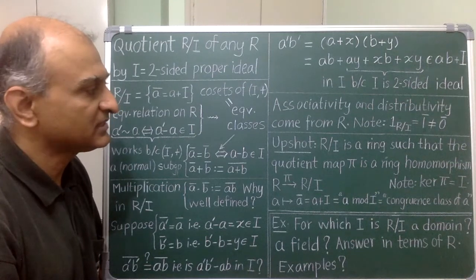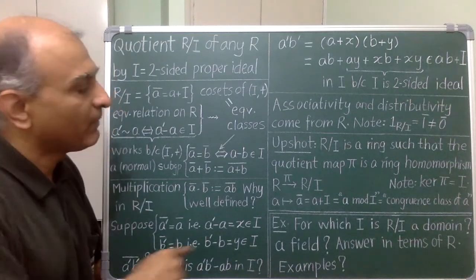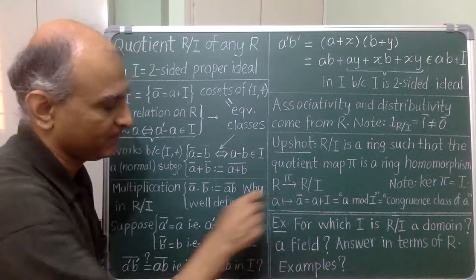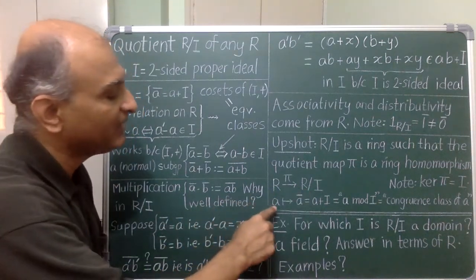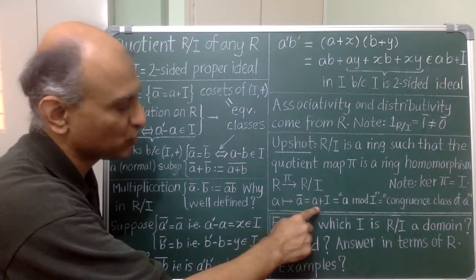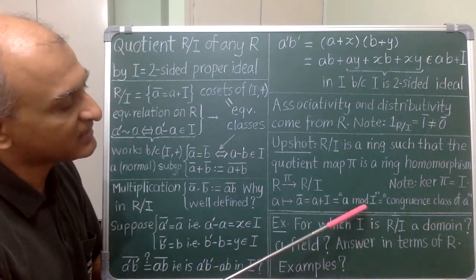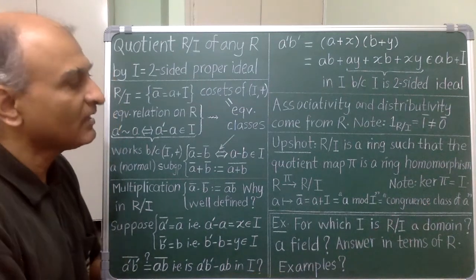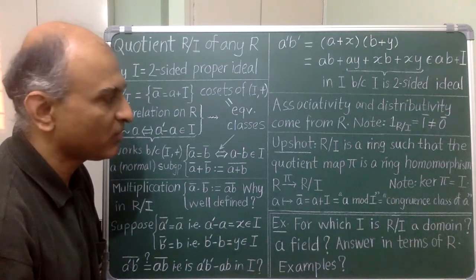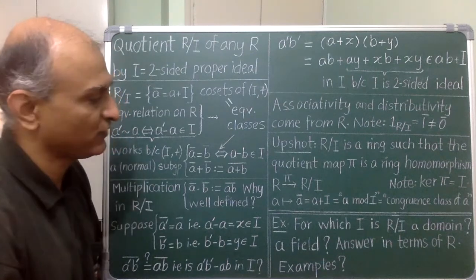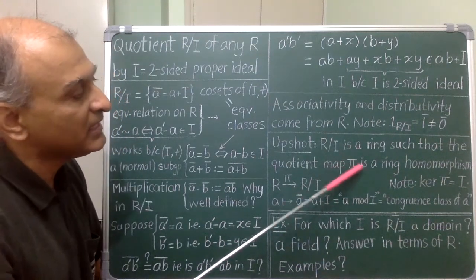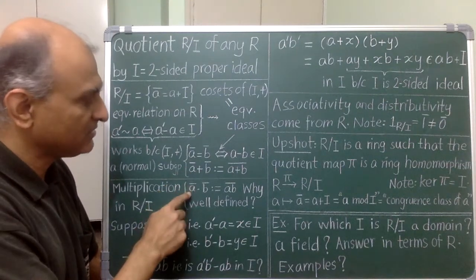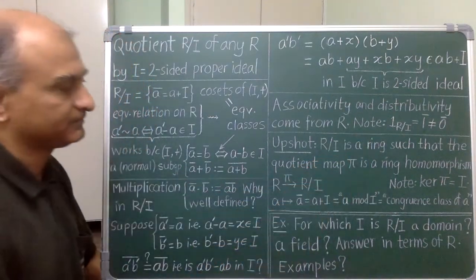After proving this, I can summarize everything by means of the quotient map pi from R to R mod I. This takes any element A to A bar, which is its coset, also known as A mod I or the congruence class of A. Now the ring structure on R mod I is defined in such a way that this map pi is a ring homomorphism. Just look at the formulas here and also this fact.